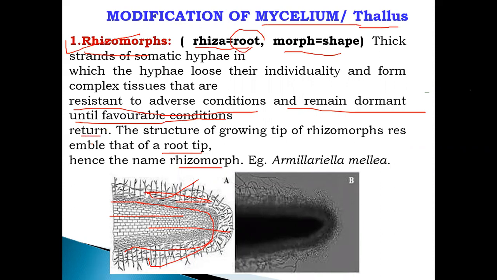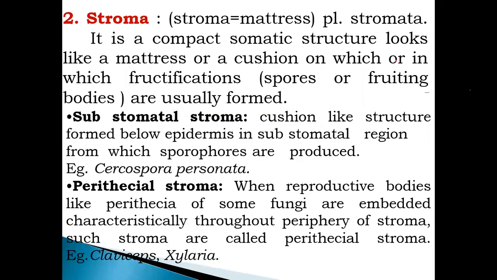Why does the rhizomorph structure form? It is for resistance to adverse climatic conditions. When adverse climatic conditions are there, the mycelium forms a root-like structure called rhizomorph, and when favorable conditions return, it can grow as a new individual hypha or mycelium. Next one is stroma, plural stromata.